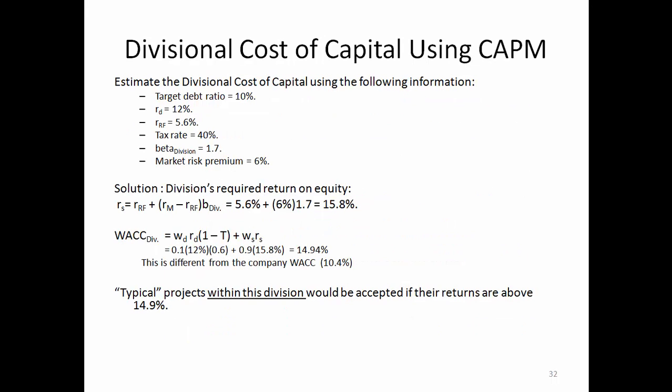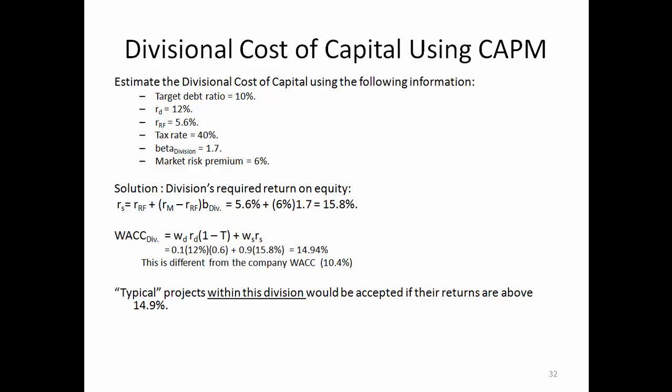Now, let's take a look at this example where we estimate the cost of capital of a division using the CAPM model. The target debt ratio is 10%, cost of debt is 12%, risk-free rate is 5.6%, tax rate is 40%, beta of the division is assumed to be 1.7, and market risk premium is 6%. Then the division's required return on equity based on the CAPM model is the risk-free rate plus the beta of the division multiplied by the market risk premium. So the result will be 15.8%.